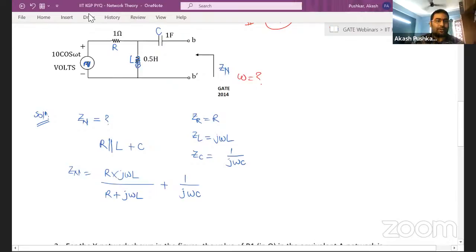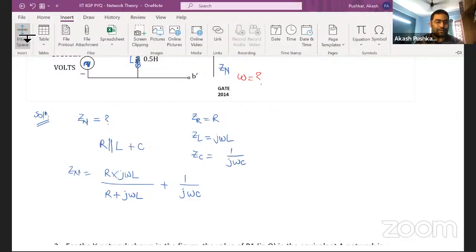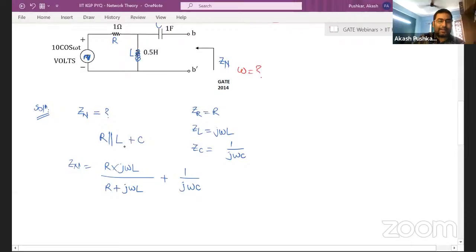Kishan, the answer is not root 2. Just to tell you, in case you're hoping that my answer is right or wrong. Guys, is it okay? This is a parallel connection, right? And then series, so I've added it.